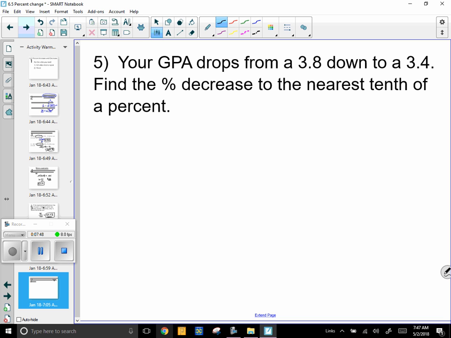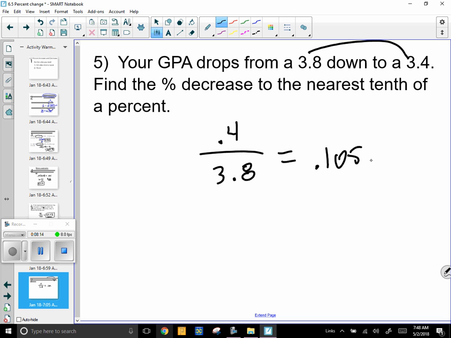All right, last one. Your GPA drops from 3.8 to 3.4. Pause the video, try this one on your own. It drops 0.4, so you subtract these, and we compare that back to the original GPA, which was 3.8. So you divide that. I would say it's fine to use a calculator on this, and you get 0.105, blah, blah, blah. So we're just going to round that off to 11%. So your GPA dropped 11%. You could use a negative if you want on that one because it's dropping.